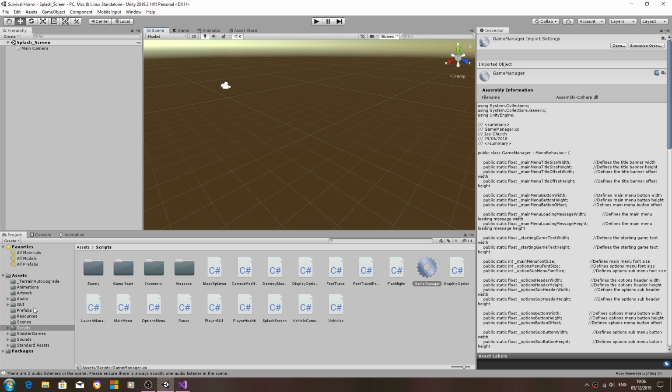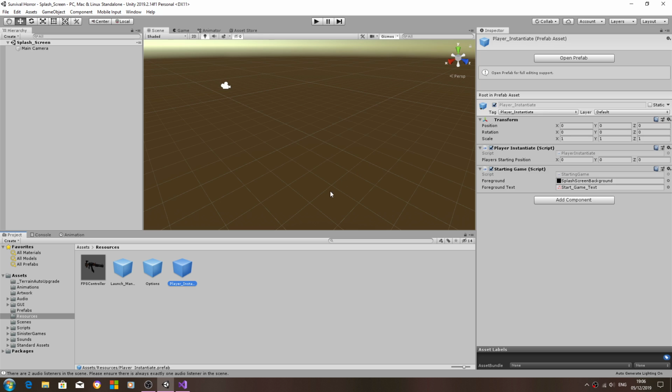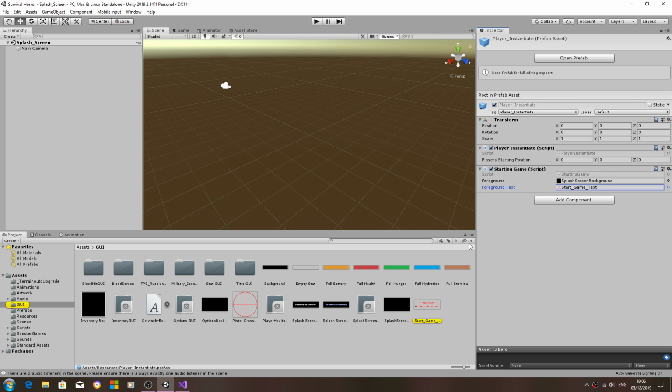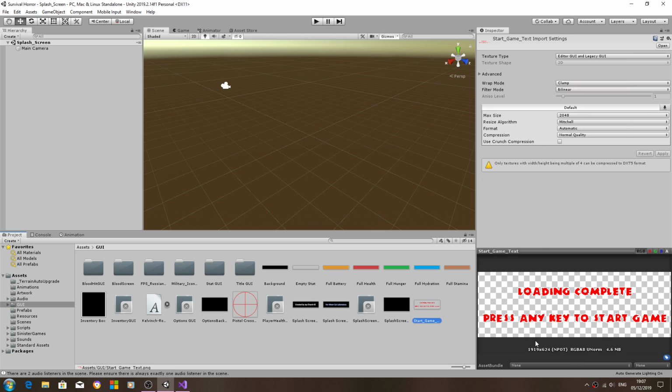So let me go through that texture again. If you're wondering why it's already assigned, it's because I already tried recording this video once, but unfortunately there was an audio problem, so this is my second attempt. So it's already applied, but obviously I've just used the splash screen background for now and assigned that to the foreground text, and I've just created a text transparent background.